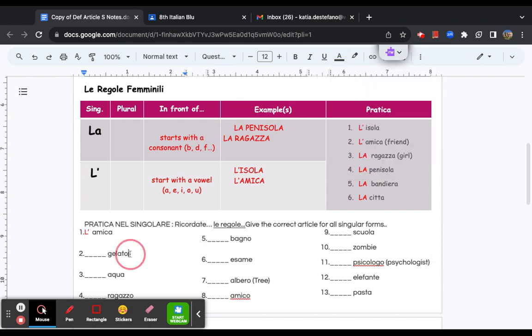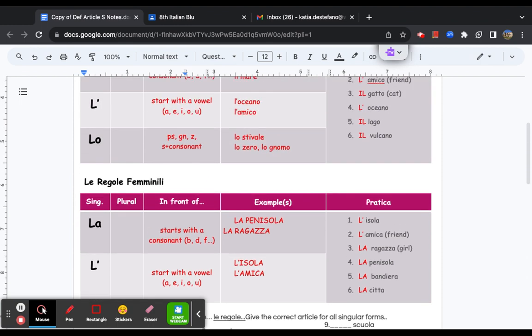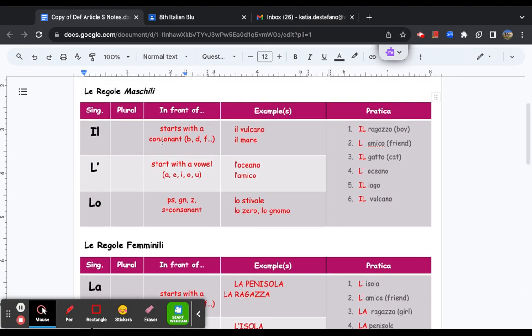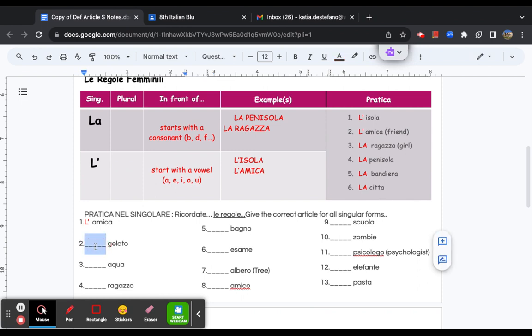Gelato. One of my favorites. It's Italian ice cream, but it's better than regular ice cream, in my opinion. And yes, I know I'm biased. Gelato ends in o, so it has to be maschile, masculine. It starts with a G, so let's take a look. Well, it starts with a consonant, G, so it could be il. It does not start with a vowel, so it's not l'apostrofo. It starts with a G, not a GN, so it cannot be lo. So it is il gelato.